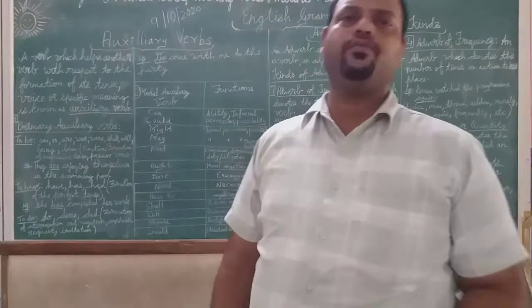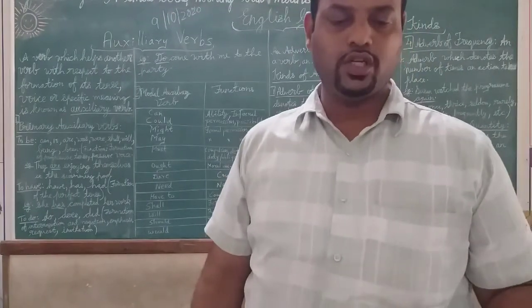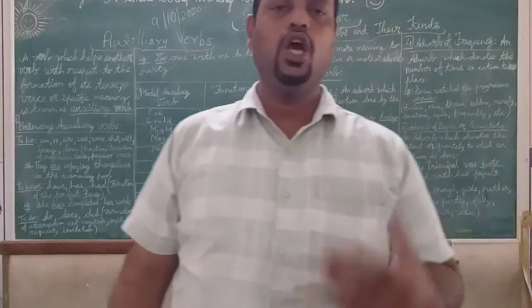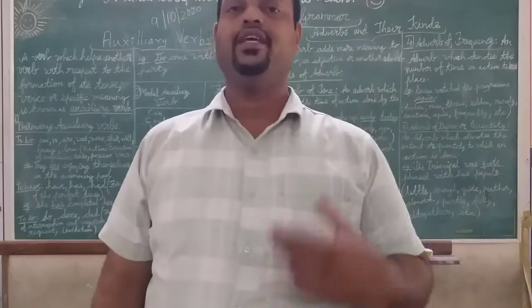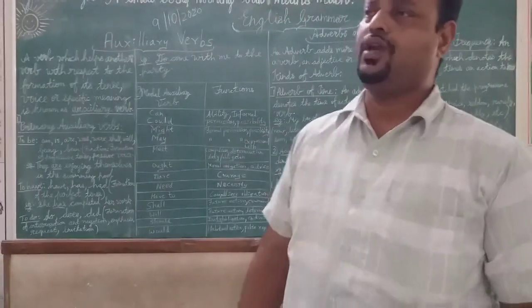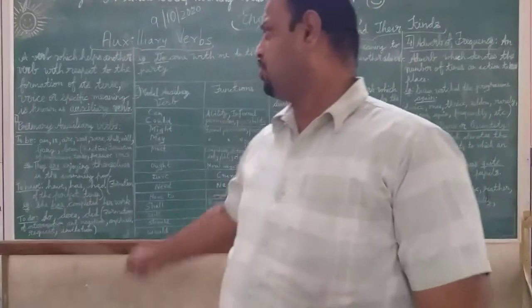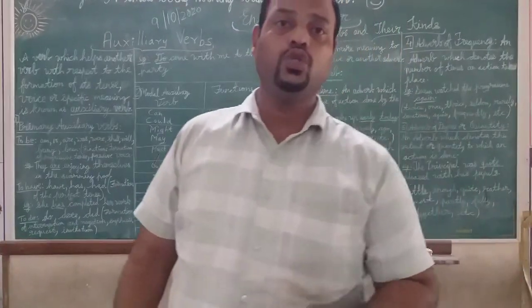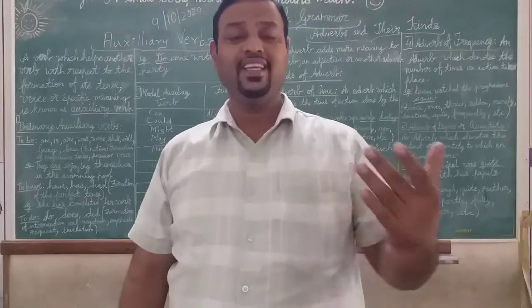Now, in auxiliary verbs, we have two main types. One is the primary auxiliary verb, and then we have the modal auxiliary verb. In primary auxiliary verbs, we have three types: to be, to have, and to do. I repeat, to be, to have, and to do.